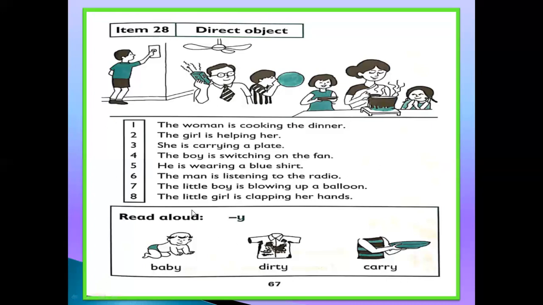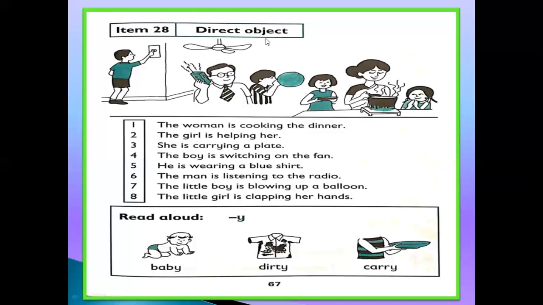Is it clear? So first we look at the picture and then make a sentence, and we will focus on the direct object.